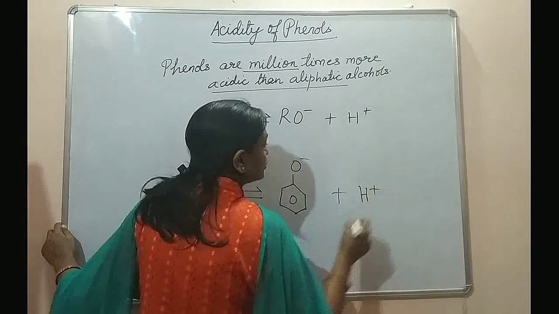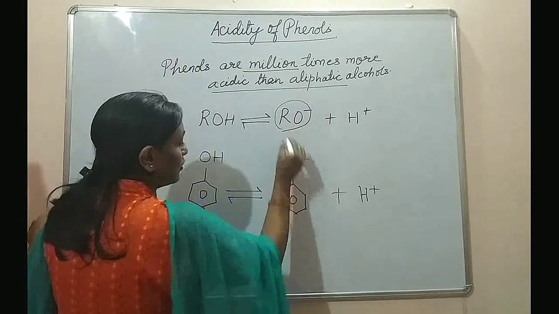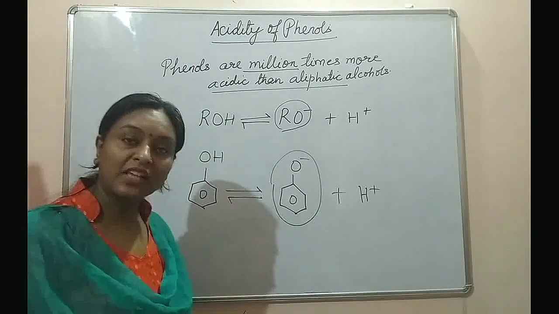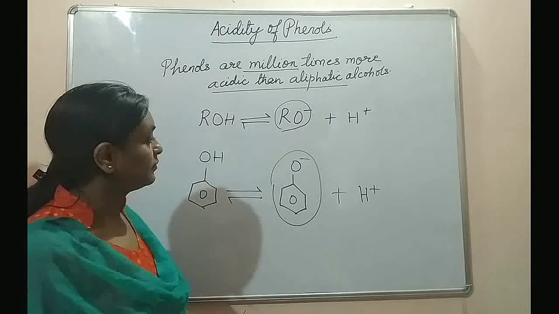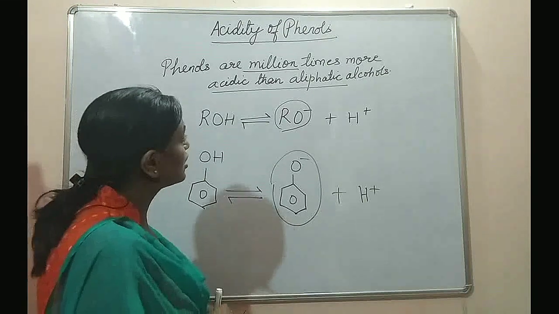When we compare both of them, when we are comparing the ions formed, we can see that in alkoxide ion, negative charge is present on oxygen. Similarly, in phenoxide ion, negative charge is present on oxygen.